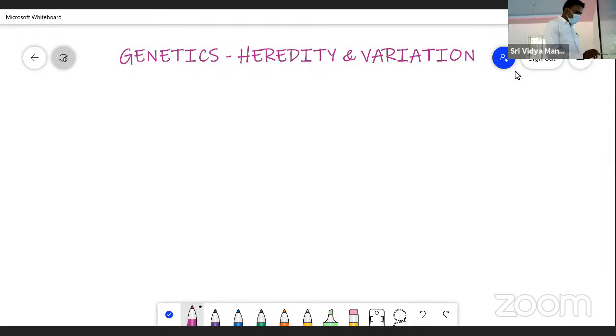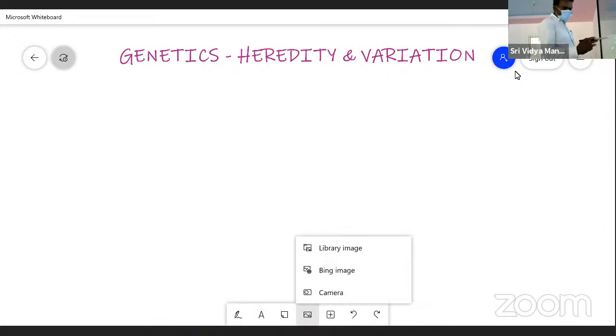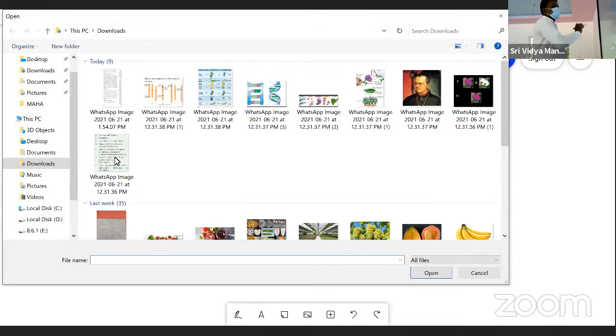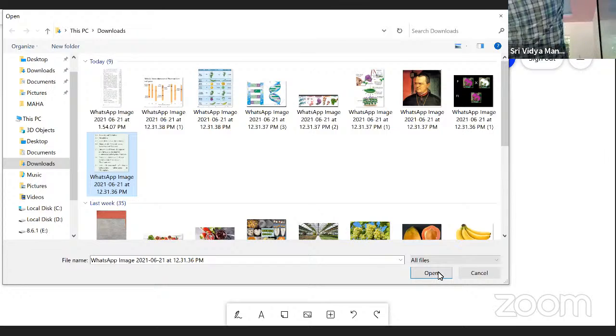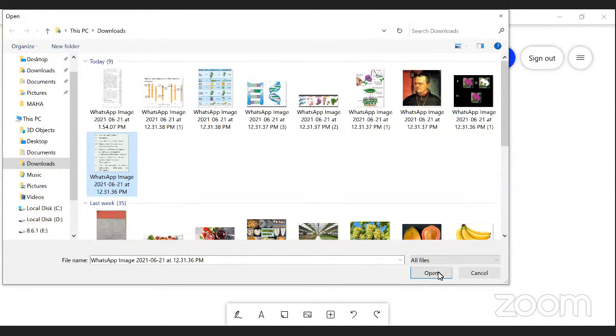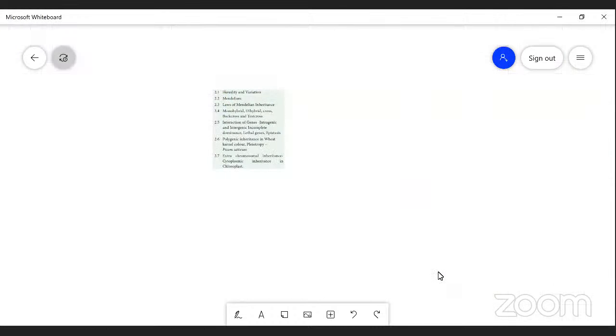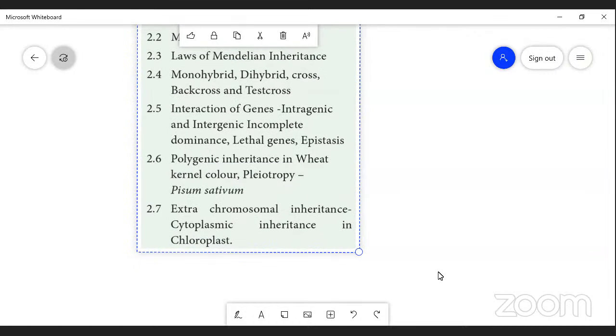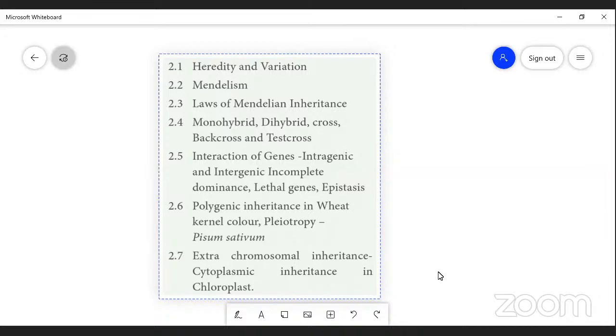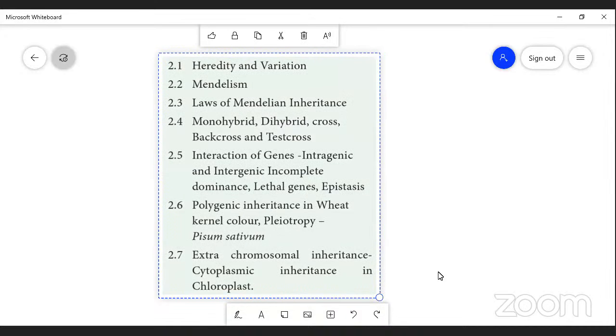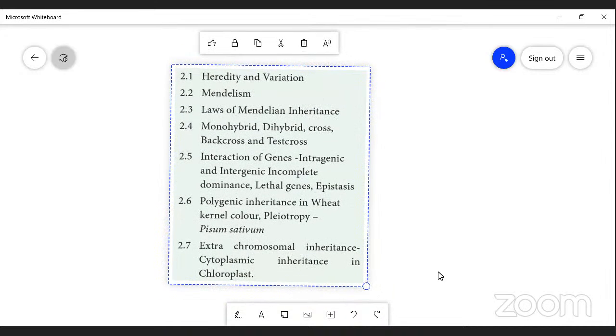Then what are we going to see in the lesson? Let me list them out one by one. These are the chapters in which we are going to have the following subtopics, right?